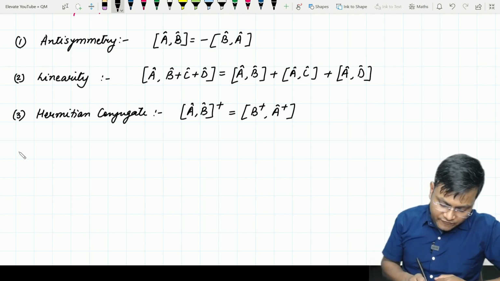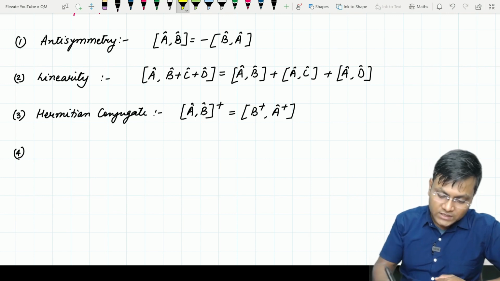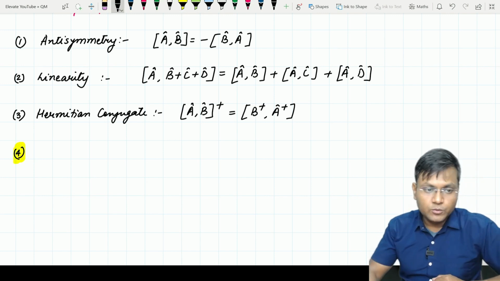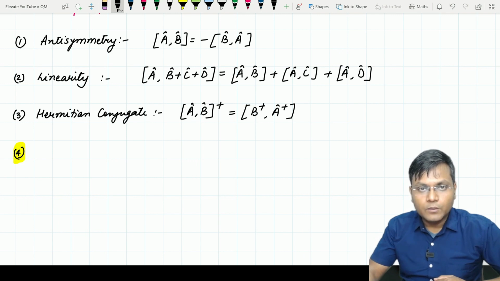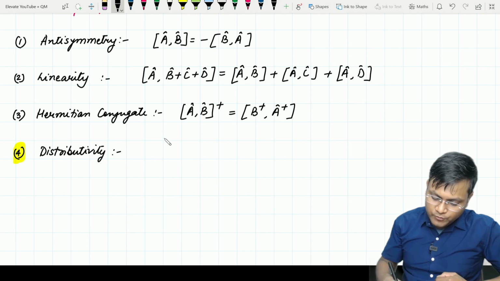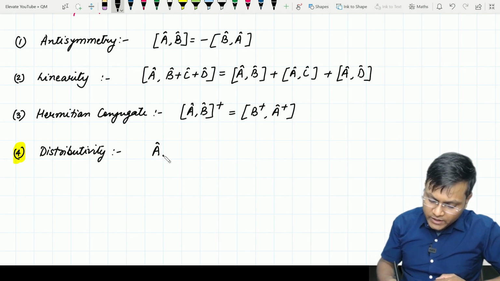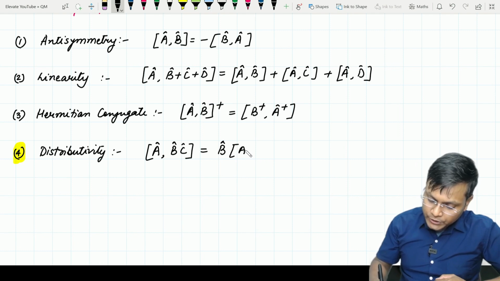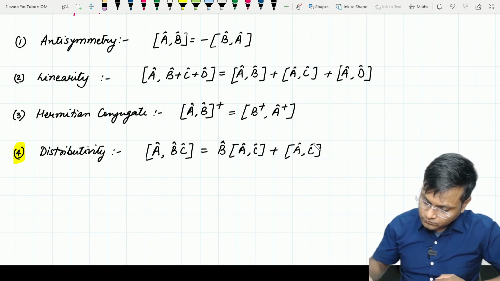Alright, next is a very important property जो बहुत ज़रूरी है, इसको आपको याद रखना पड़ेगा because this is going to be very useful in certain kinds of problem solving. This is called distributivity. This tells us about the commutator of product of operators. So if you have an operator A and if you have the product of operators B, C, इनका अगर हम commutator find out करना चाहते हैं, this is essentially B times the commutator of A and C plus commutator of A and B times C.